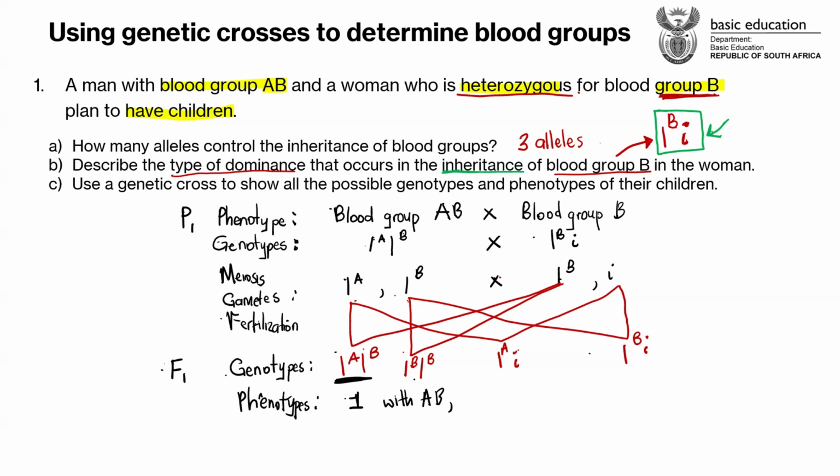And then the following one, this one? Dominant type B. Yes, homozygous dominant. So we have got one with B.